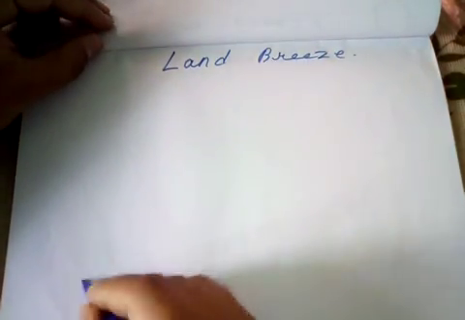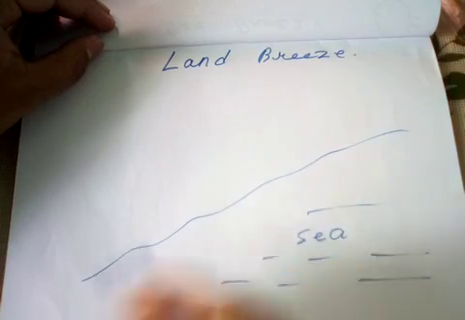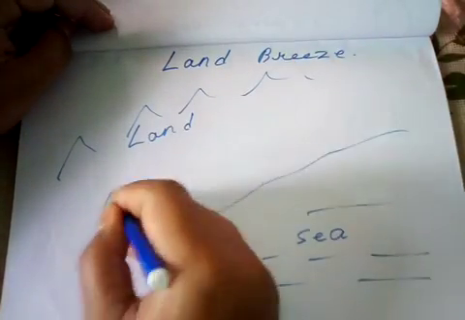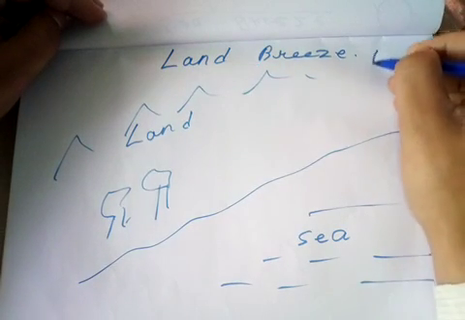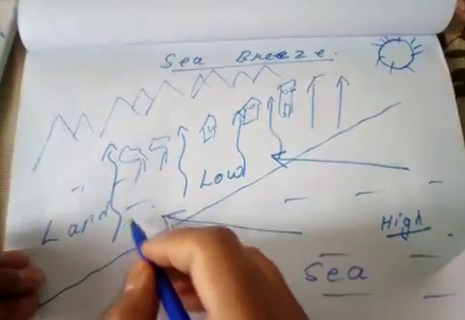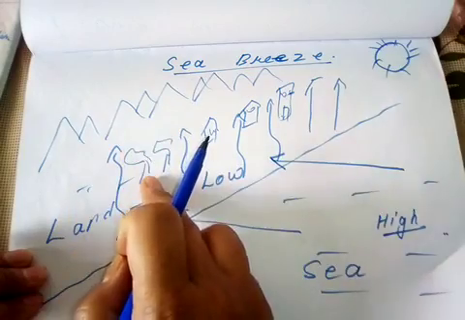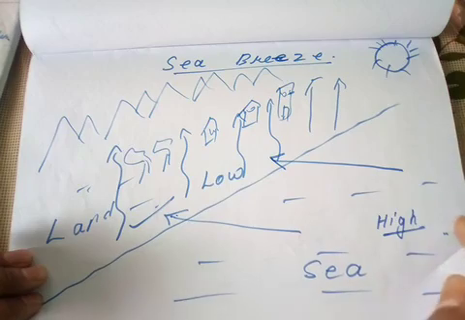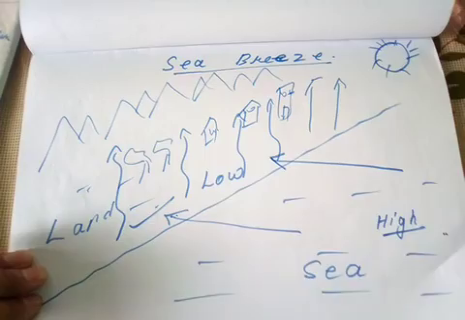In a land breeze, as we see in the coastal area, we have the sea, the same topography, and also land, hills and mountains, trees, forest, vegetation. But land breeze occurs during the night time. You have seen that during the daytime, the land surface heats up quickly, air temperature increases, air pressure decreases, and it starts rising up. The sea surface has high air pressure, so air from the high pressure area starts moving to the low pressure area.